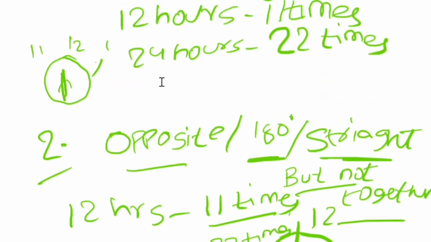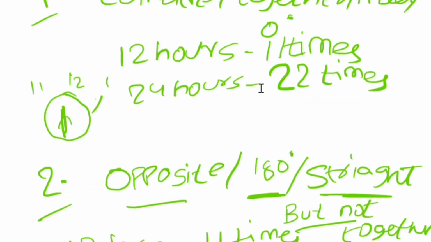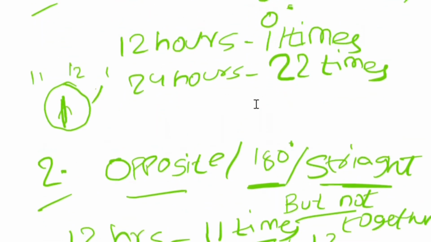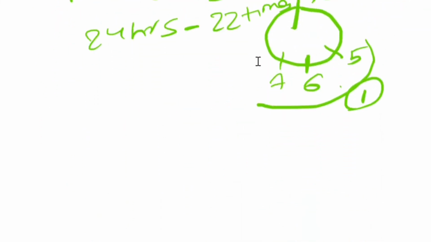If 11 times in 12 hours, then in 24 hours they will be meeting 22 times. So remember all this terminology: in the coincide case and in the opposite case, in 12 hours they meet 11 times and in 24 hours 22 times. Okay, the third case is going to be quite different from this. So the third case, next.